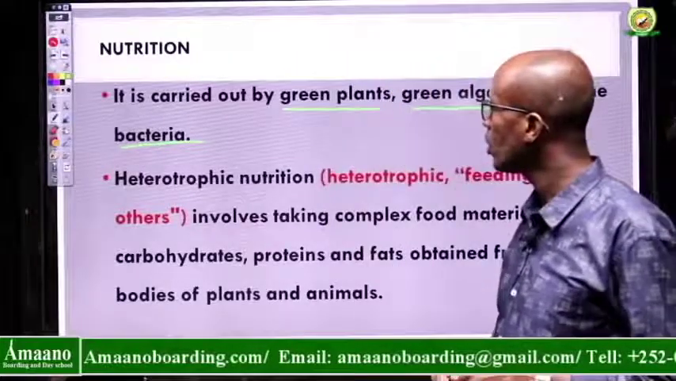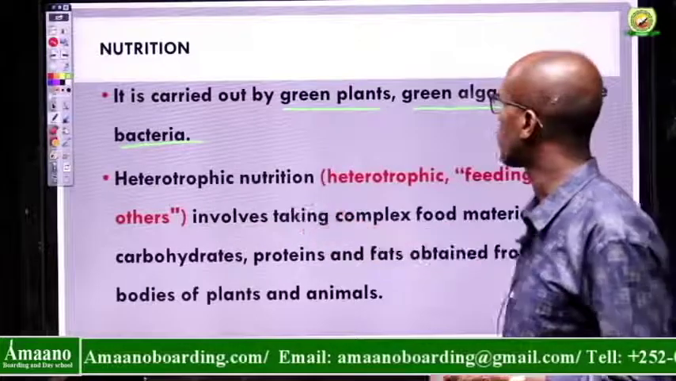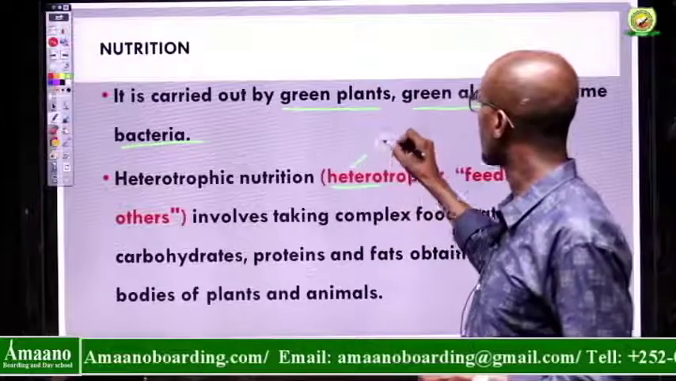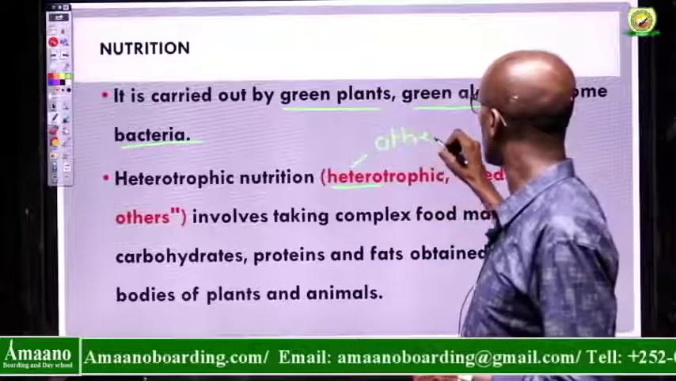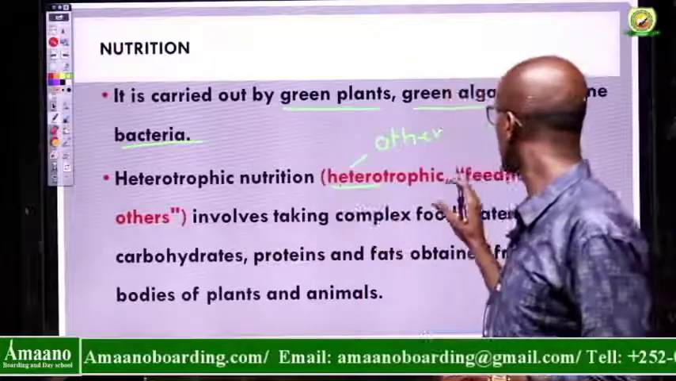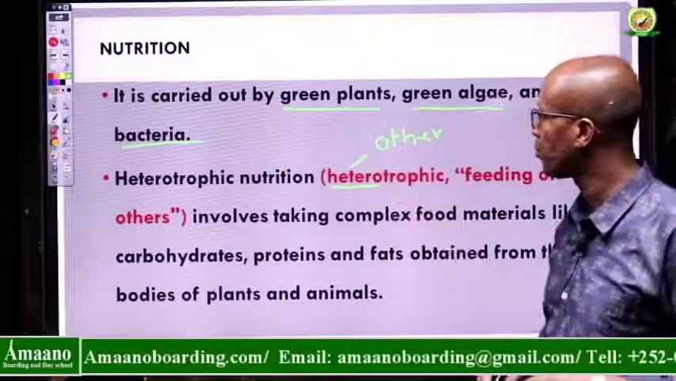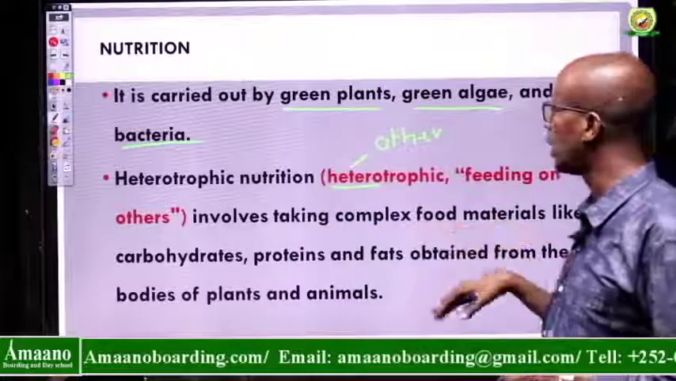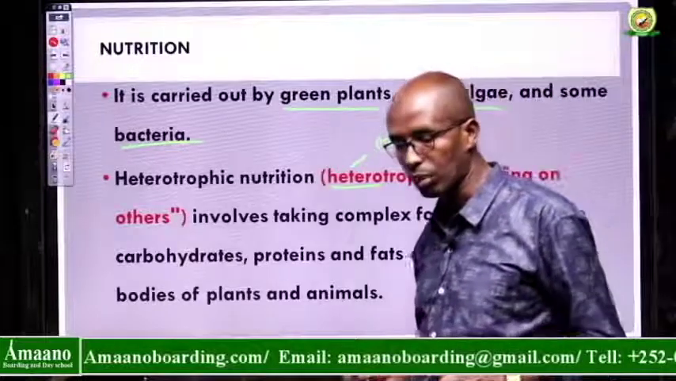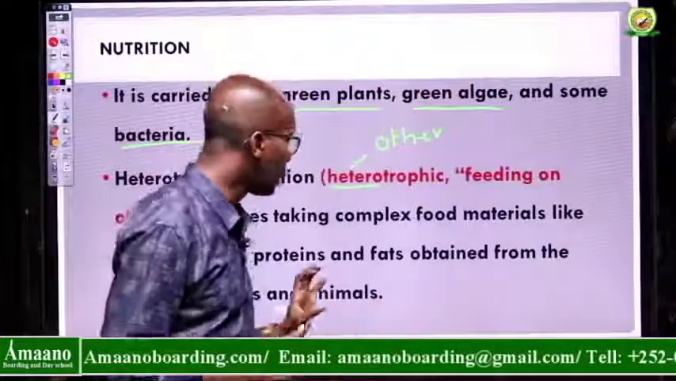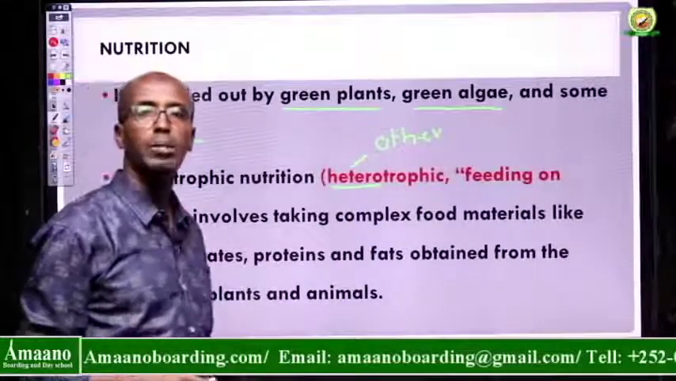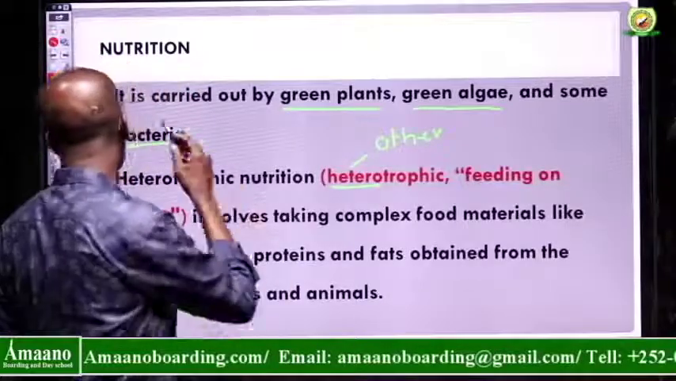of the topic. The other type of nutrition is heterotrophic nutrition. Hetero means other, and trophic means feeding. So this is feeding on others. It involves taking complex food materials like carbohydrates, proteins, and fats obtained from the bodies of plants or animals. So this type of nutrition is carried out by animals, because they cannot synthesize their own food like plants.